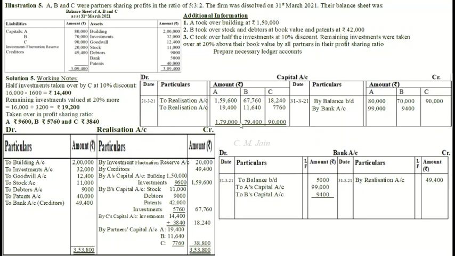So balancing figure will come on debit side. To bank account 64,000. That means C already has a balance of 90,000 on credit side, but debit amount is coming to 26,000. So balancing figure, that means C will withdraw. To bank account 64,000 C will get, and write total on both sides in capital accounts.